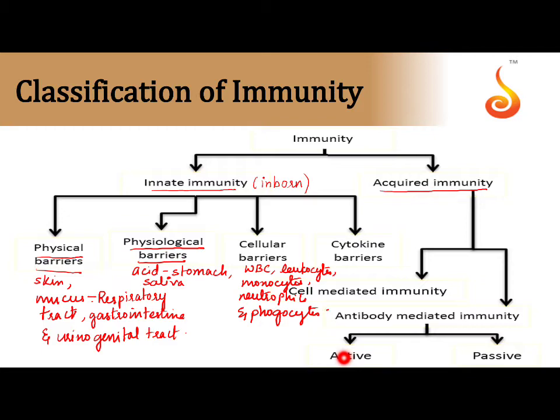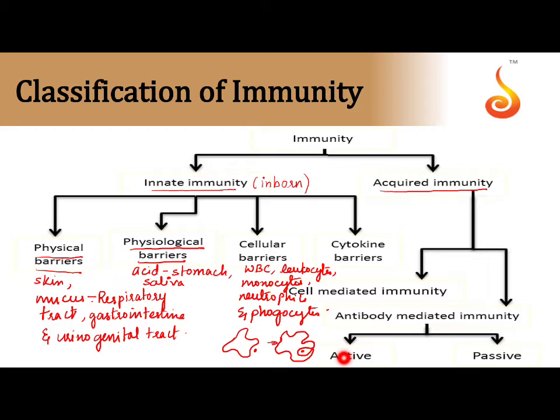These engulf, they phagocytose the germs. So, assume this is a WBC cell and here is a germ. What it does is it eventually phagocytoses the entire germ within it. So, this is how they kill or eliminate the foreign body from the body system.